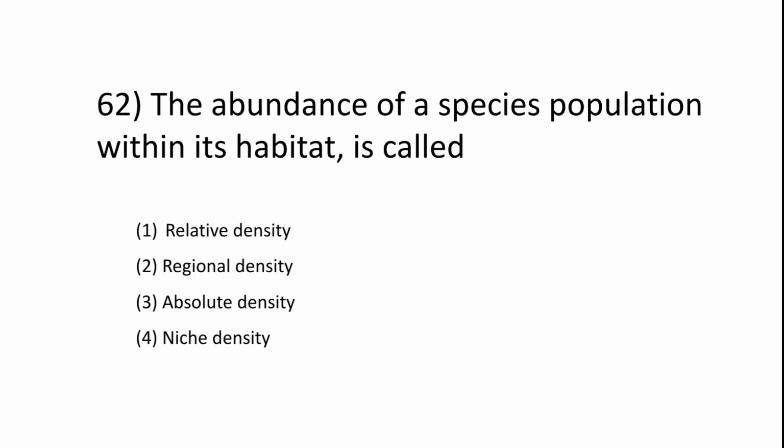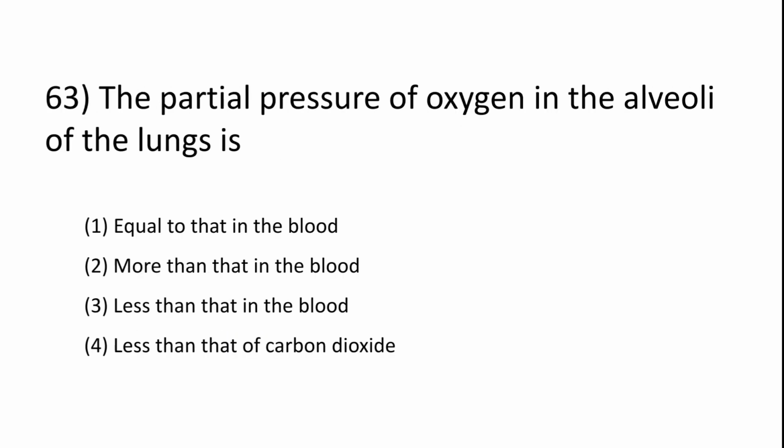Next question. The abundance of a species population within its habitat is called relative density, regional density, absolute density, niche density. Niche density.